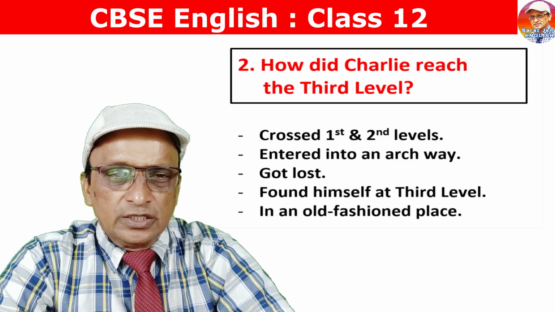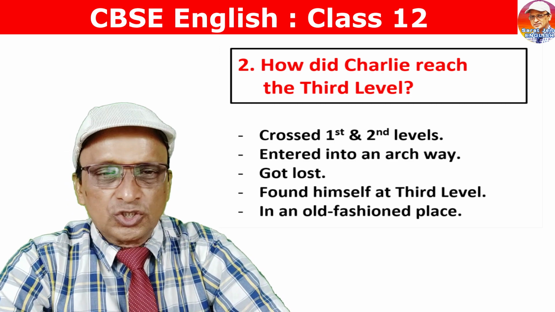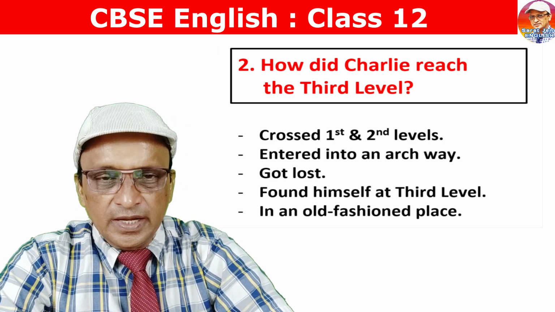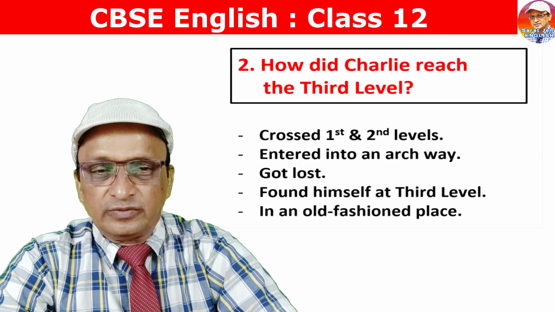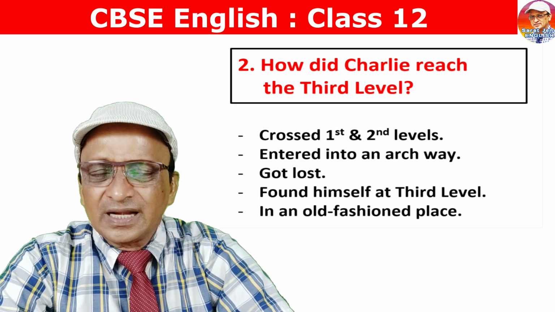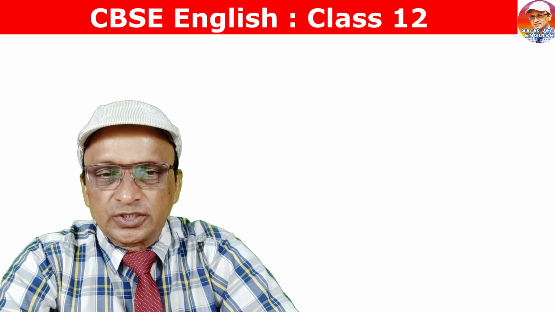Come to question number 2. How did Charlie reach the third level? Charlie crossed first and second levels. Then he entered into one semicircular way and got lost. Finally, he discovered himself at the third level. Third level was one old-fashioned place. These are the value points to be expanded into the body of the answer.